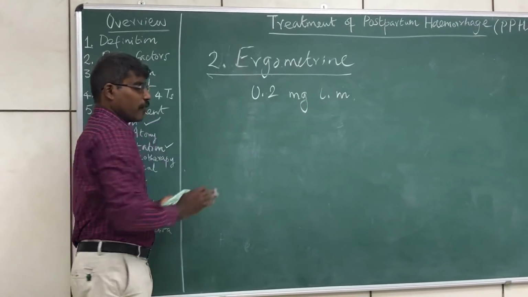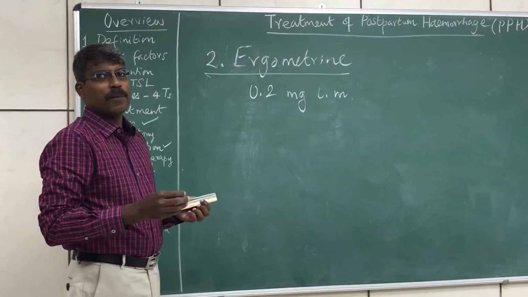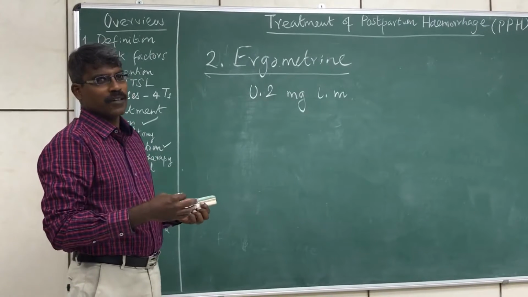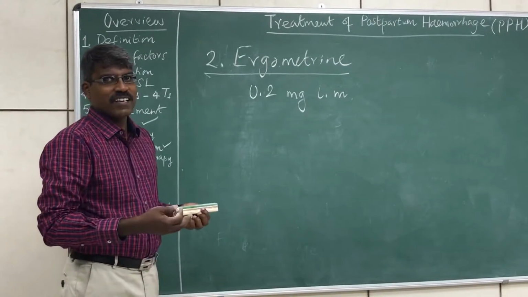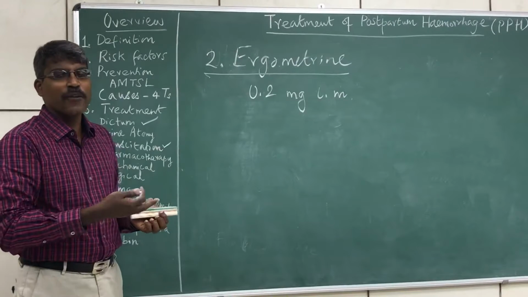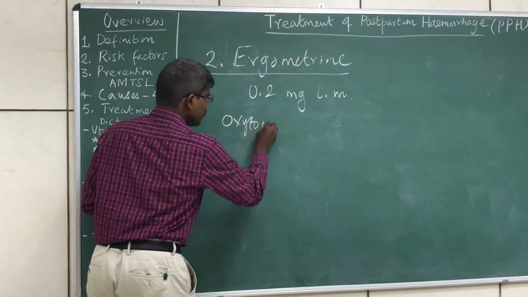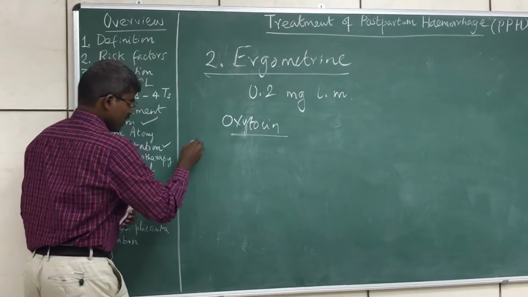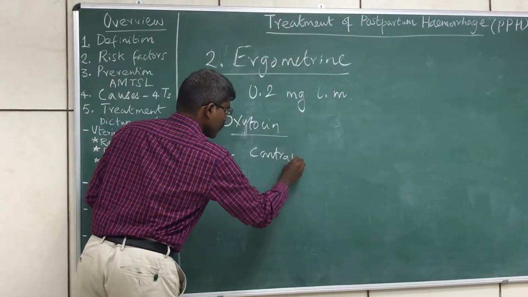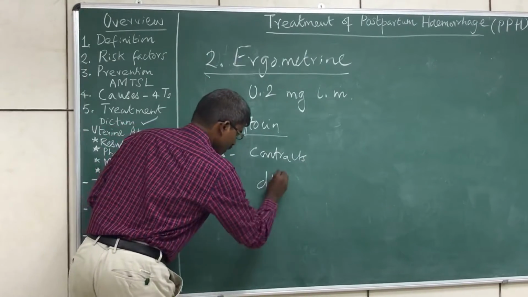There's an important point to note. Before we administer ergometrin, we should make sure that the placenta is not retained and that no other products of conception are retained inside the uterus. Now let's see why this precaution is important. How does the action of ergometrin differ from the action of oxytocin? If you look into oxytocin, it contracts the fundus of the uterus, and the lower segment and the os, it dilates.